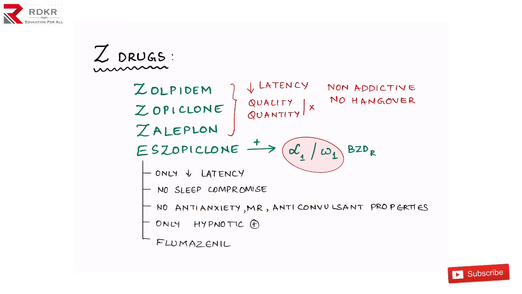That is the difference. And S-zopiclone doesn't produce sedation, it produces only hypnosis. So it has only hypnotic property. And as these drugs act at the same GABA receptor, we can give the same antidote for this drug overdose also. For example, if you have a patient with zolpidem overdose, you can give the same antidote which was given for benzodiazepine overdose, that is flumazenil. Right? Hope everything is clear up to here.